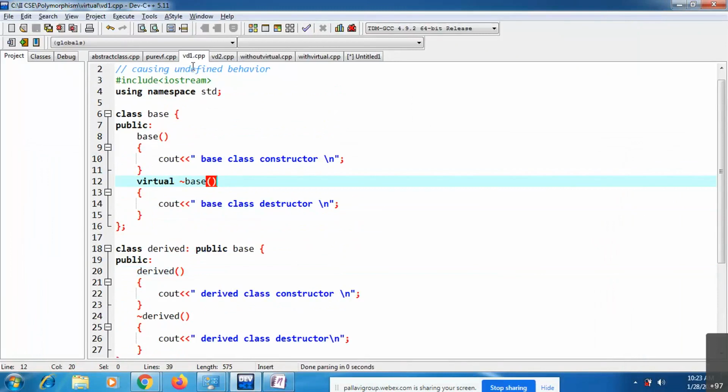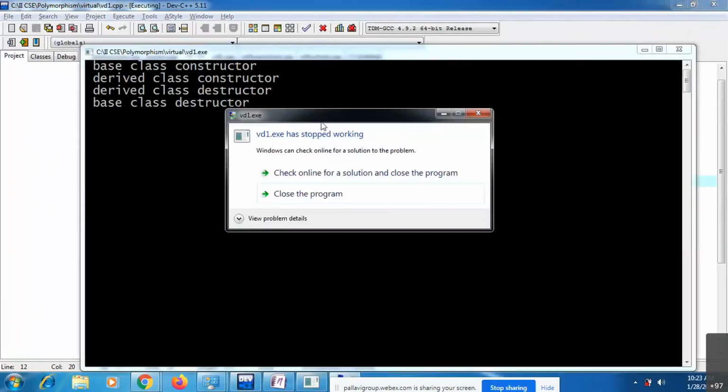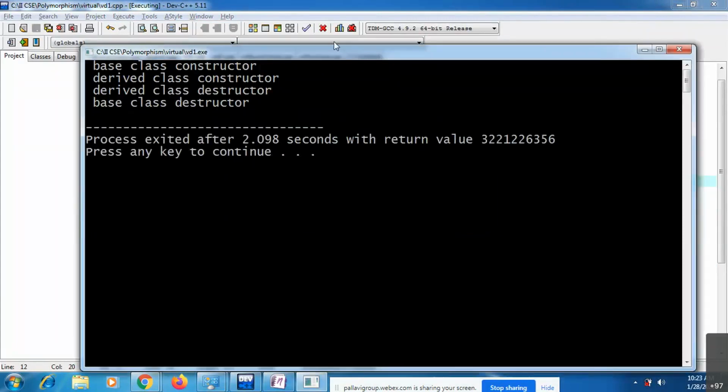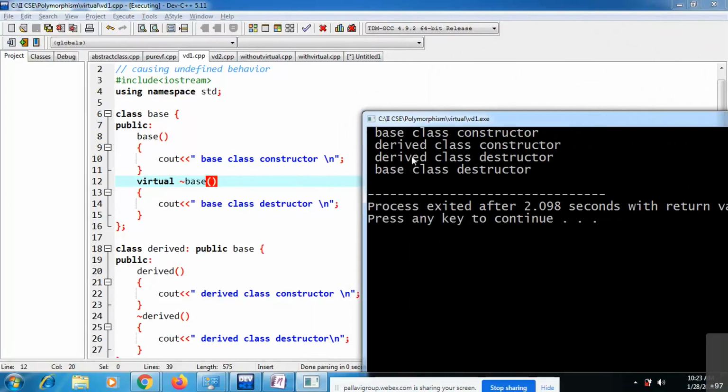Now you can see the output of this file. Now the actual order is executed. Base class constructor, derived class constructor. Now the derived class object is destroyed here, means the derived class destructor is executed. Now the base class destructor is executed. Now we got the actual order, right?